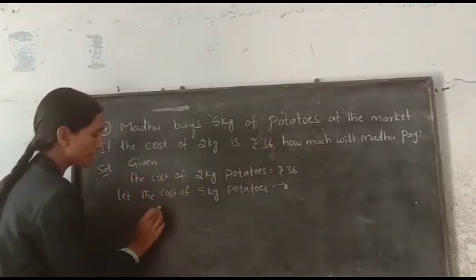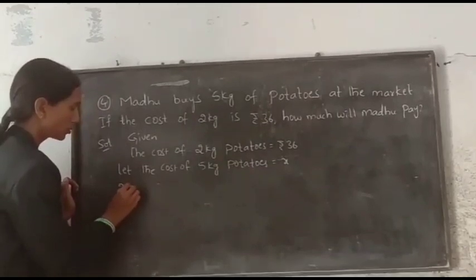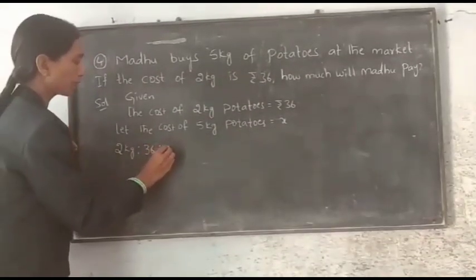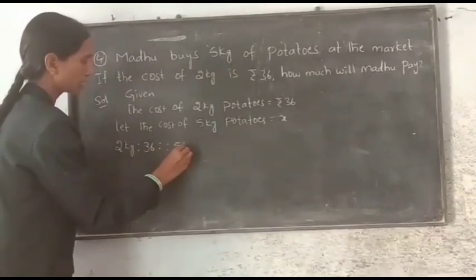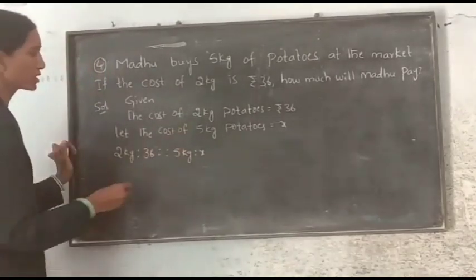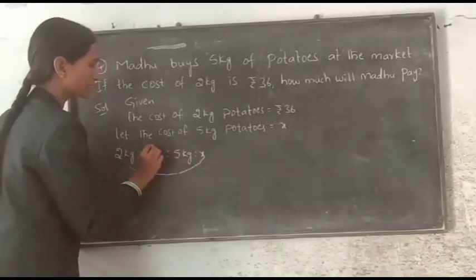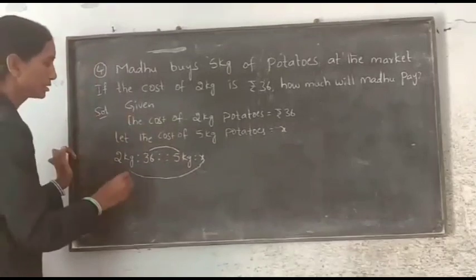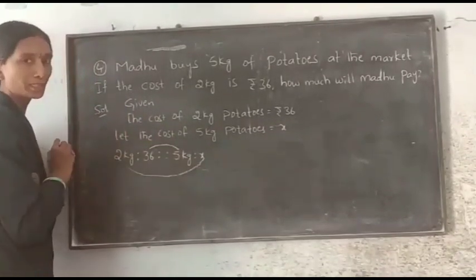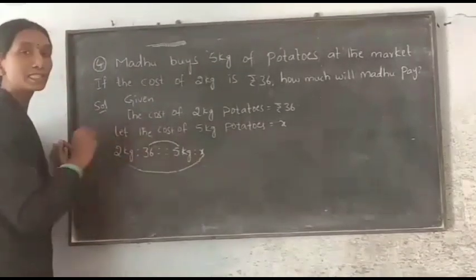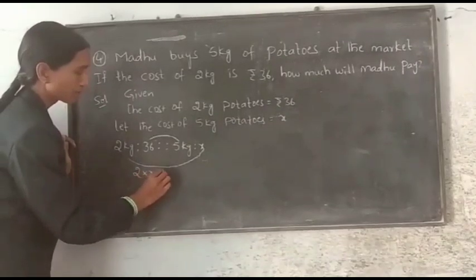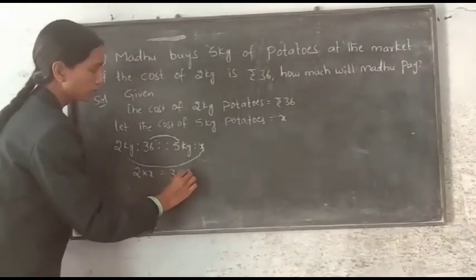Now, 2 kg potatoes is how many rupees? 36 rupees. Now we have to find 5 kg potatoes, which is x rupees. Since it is in direct proportion, the product of extremes is equal to the product of means. These two are called extremes, these two are called means. So 2 into x is equal to 36 into 5.